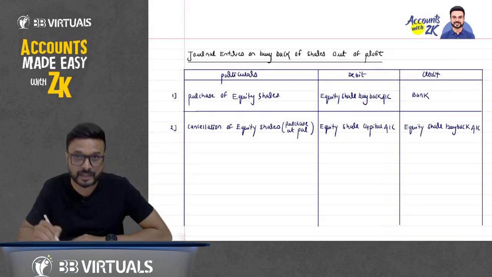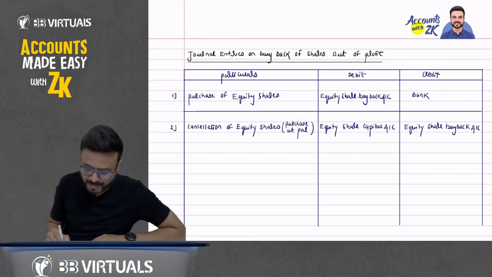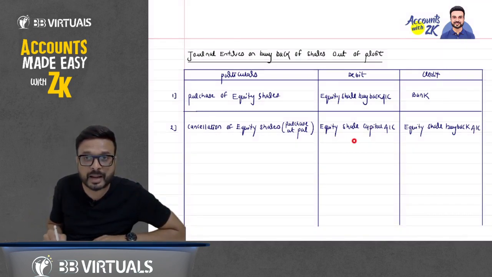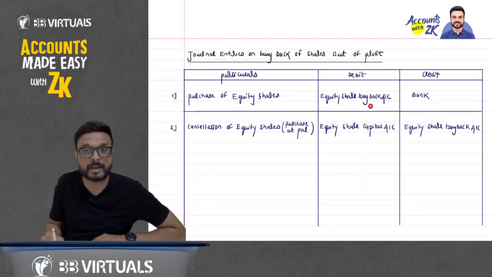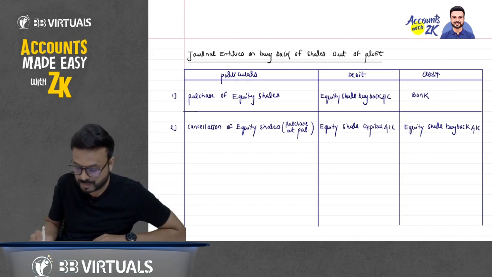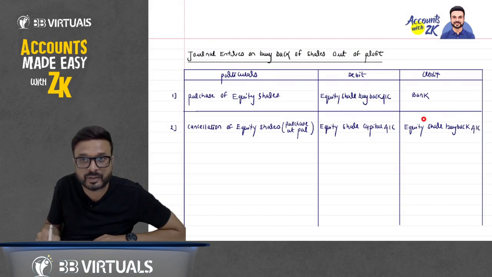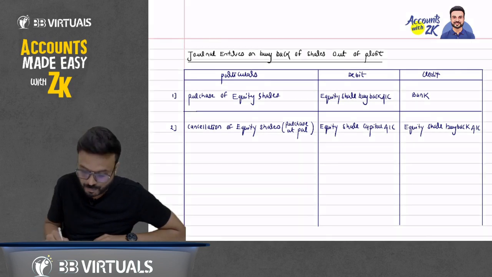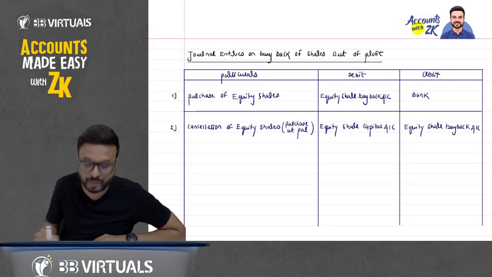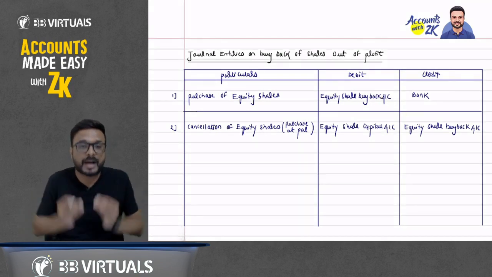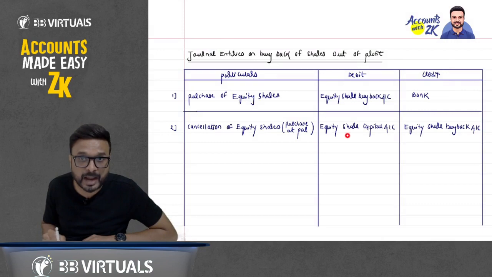Ultimately, what entry have we passed here? Equity share capital account debit to bank account. Why? Because the shares which you purchased, you debited in the equity share buyback account, and you credited it when cancelling. So the equity share buyback account is cancelled out. What net entry have you passed? Equity share capital account debit to bank account.